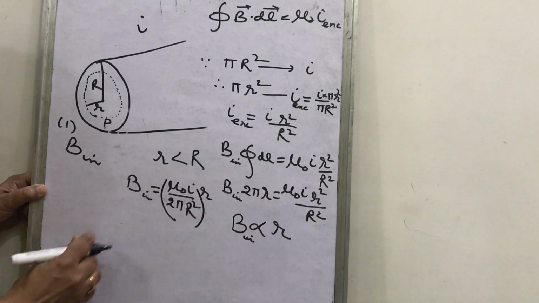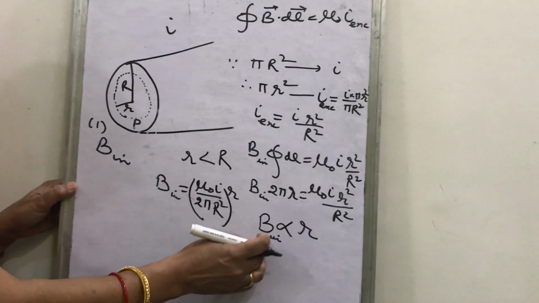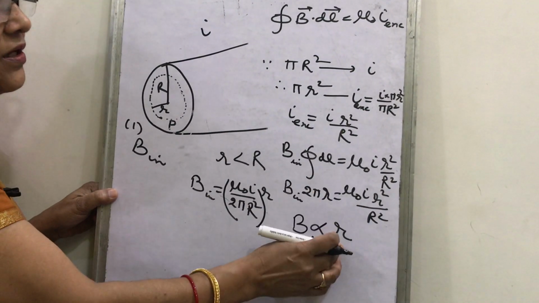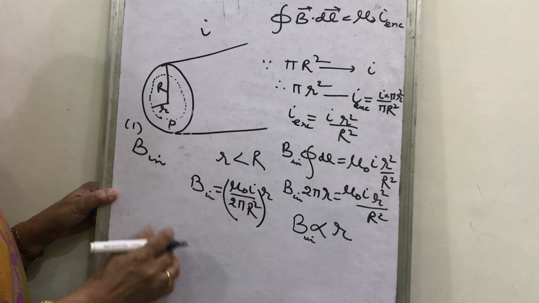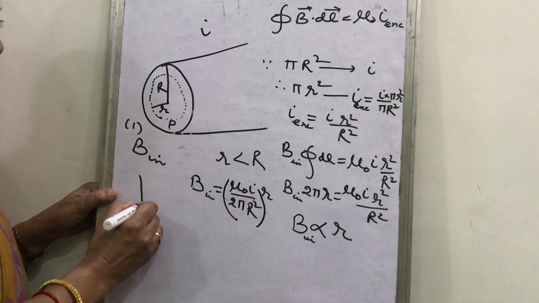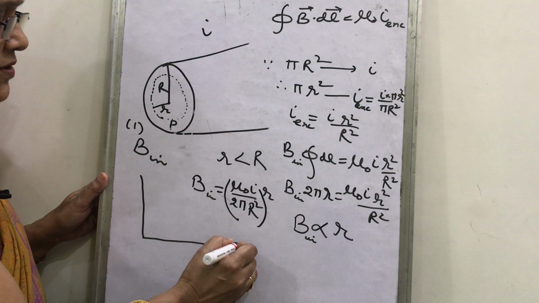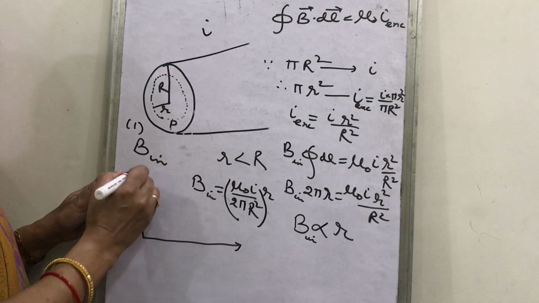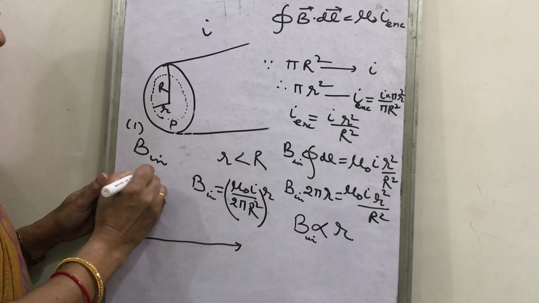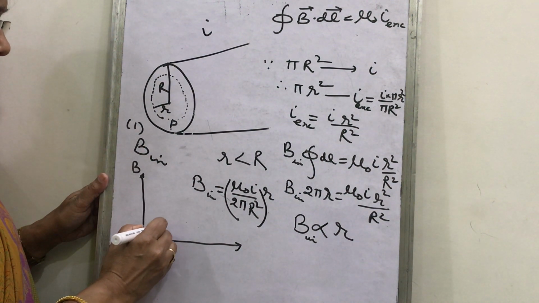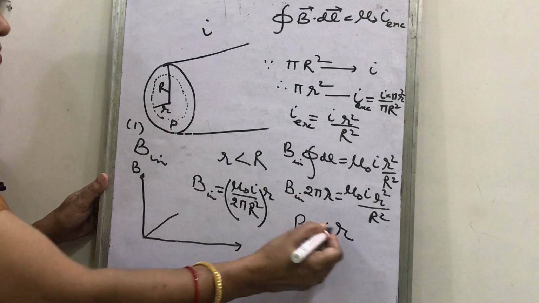What impression is obtained from the magnetic field within the current carrying conductor? You can show it graphically, that if this is the distance and this is the magnetic field on the y-axis, then the magnetic field is directly proportional to r.